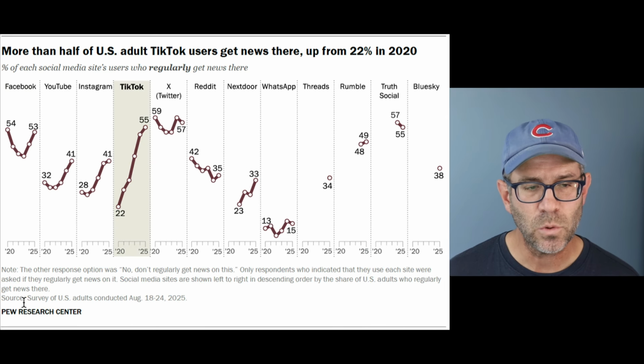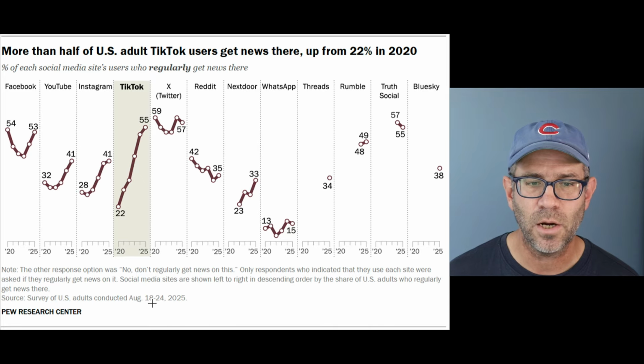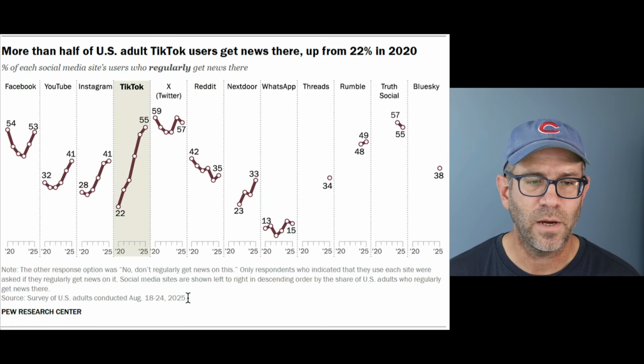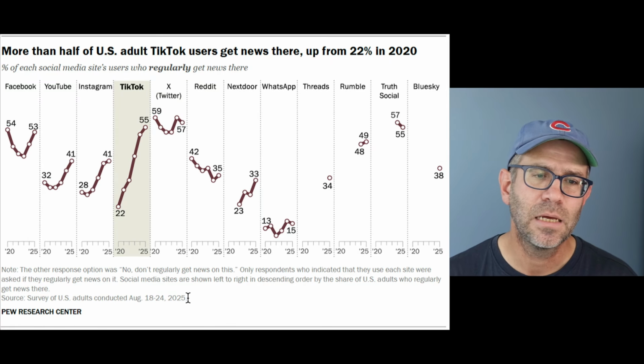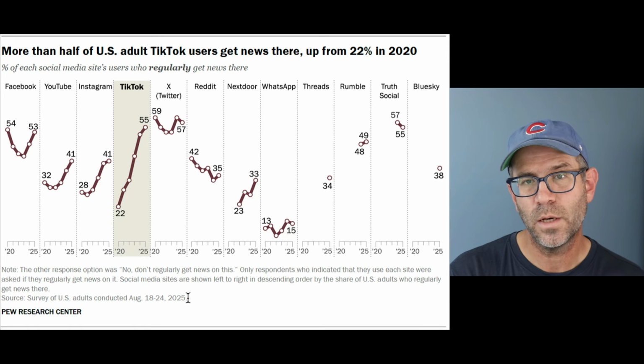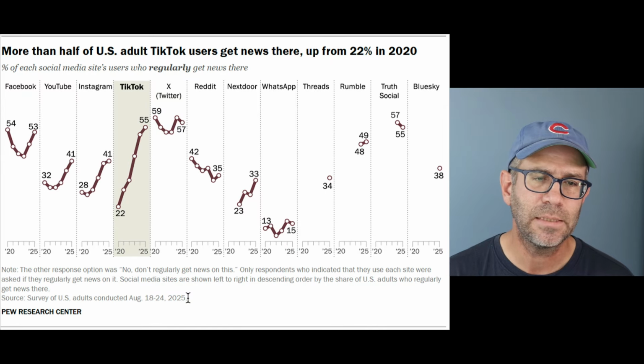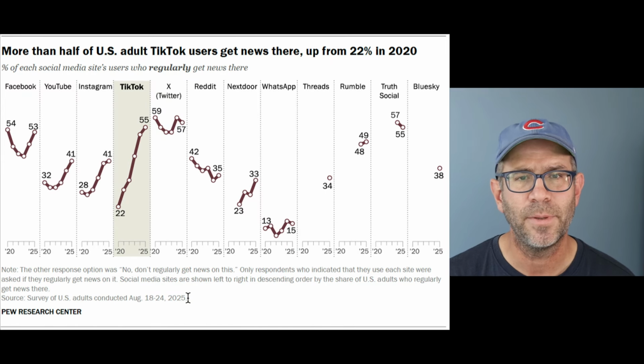We then also see the source: survey of US adults conducted August 18 to 24, 2025, right? So again, this is the context of when the poll was conducted, how it was conducted, and then a bit about how the data are being presented.